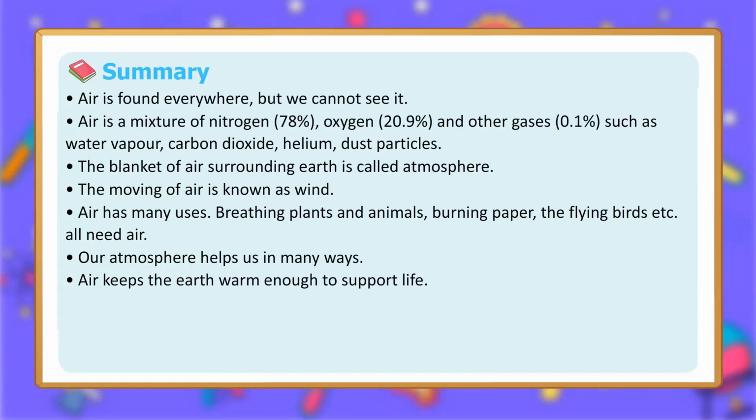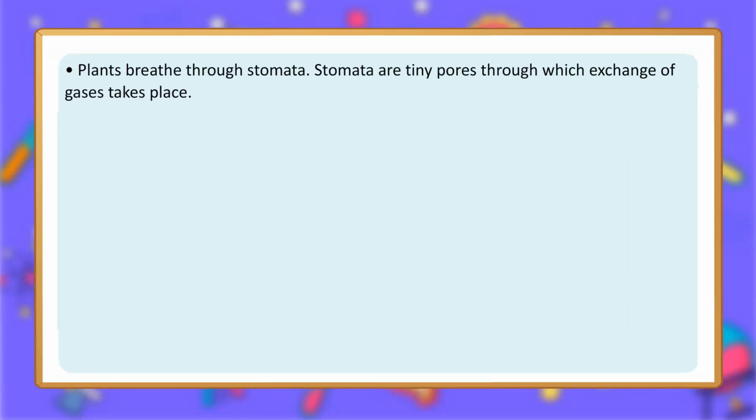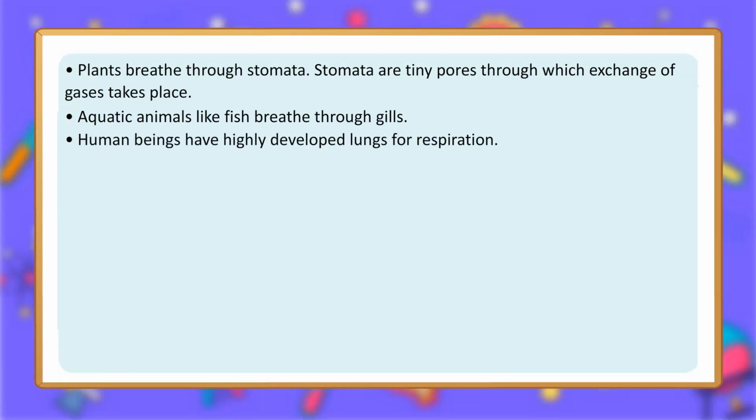Air keeps the earth warm enough to support life. Oxygen is essential for combustion, or burning, of fuels. Nitrogen is an inactive gas, it neither helps burning nor burns itself. Carbon dioxide is an important gas for plants and animals. Plants breathe through stomata. Stomata are tiny pores through which exchange of gases takes place. Aquatic animals like fish breathe through gills. Human beings have highly developed lungs for respiration. Plants and animals are interdependent on each other.